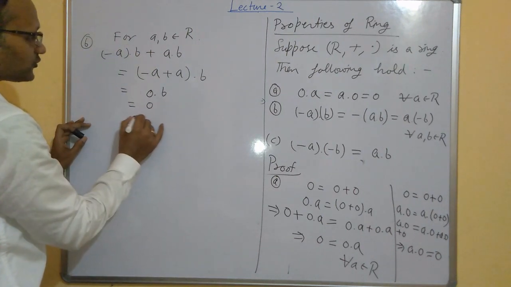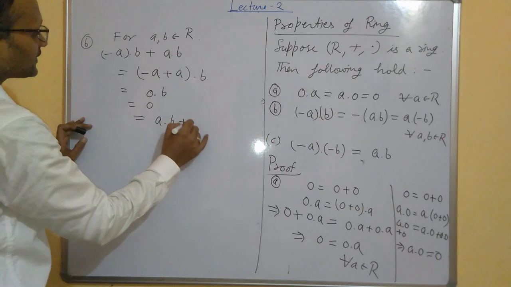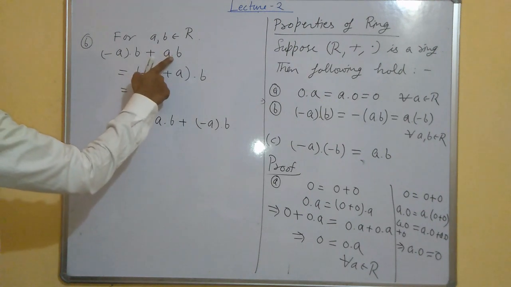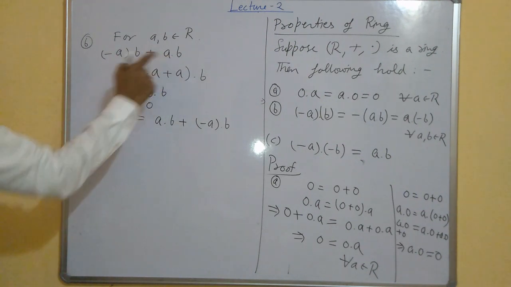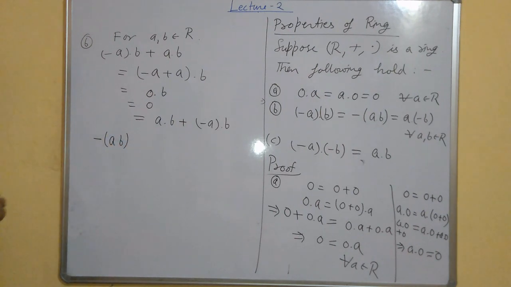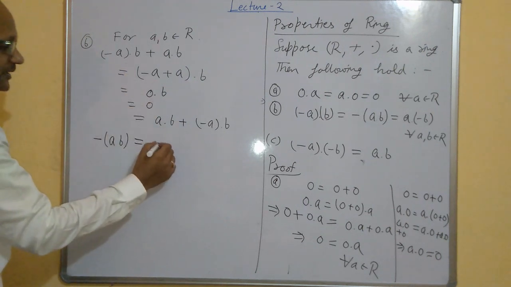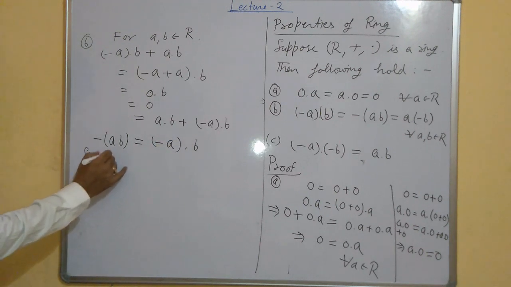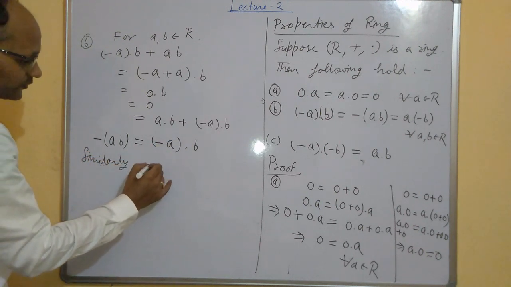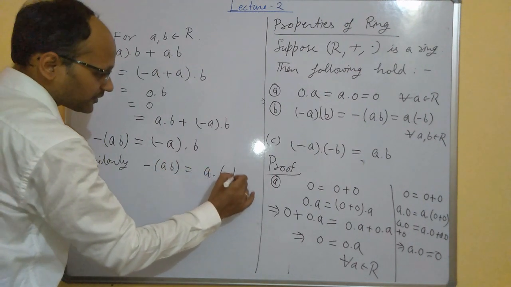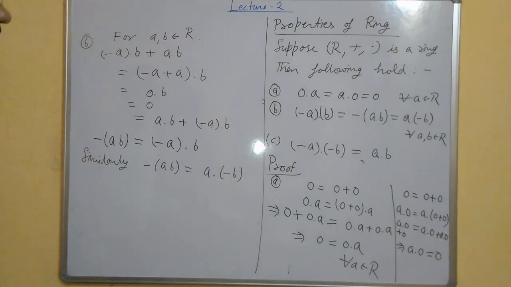Similarly you can show that a dot b plus minus a times b is 0. So this is the additive inverse of this. The additive inverse of ab is written as minus of ab. So minus of ab is equal to minus a dot b. Similarly we can show minus of ab is equal to a dot minus b. So this proves the second part.